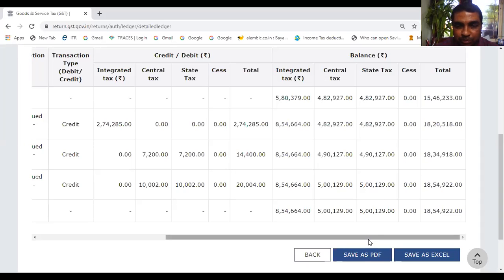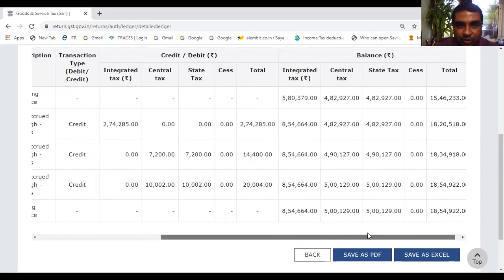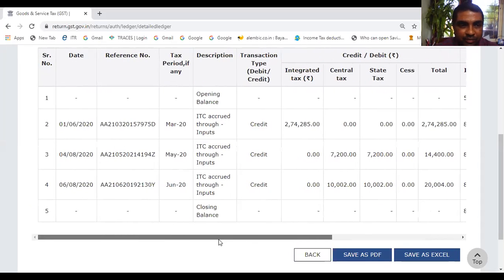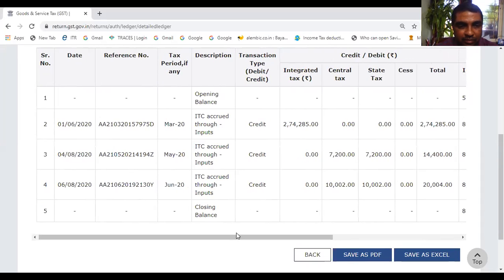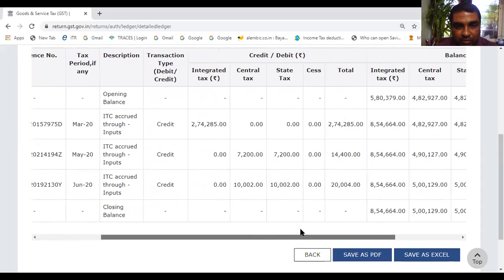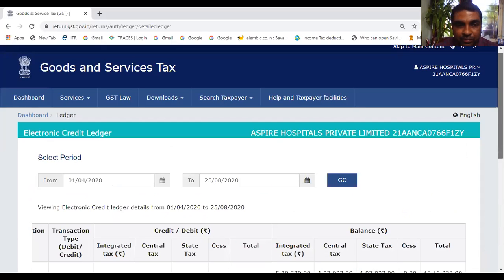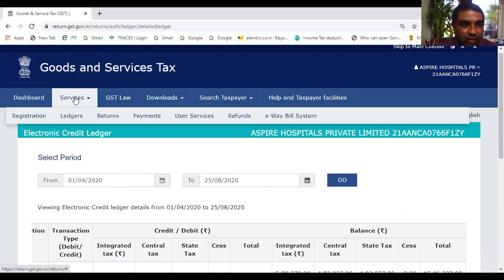So one can use this electronic credit ledger. Is it clear to you? Yes. Other things also we will see in detail some other time.